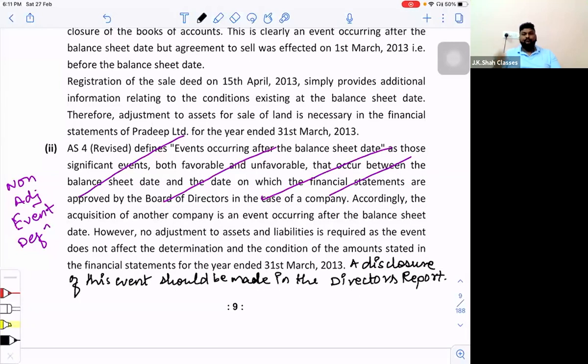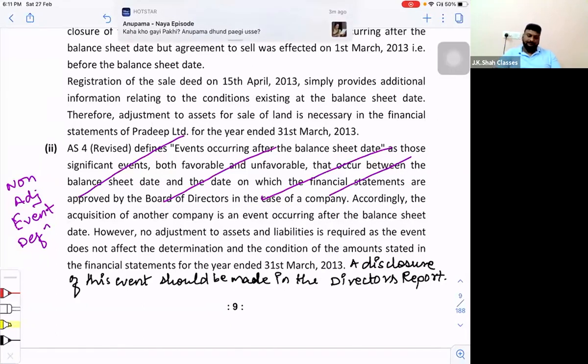That's it. So what you will do is, for the first paragraph, please write the definition of non-adjusting event, which I gave you, I think, for question number 7, I already gave you in writing. So what you have to do is write the definition and then copy the second paragraph as it is.